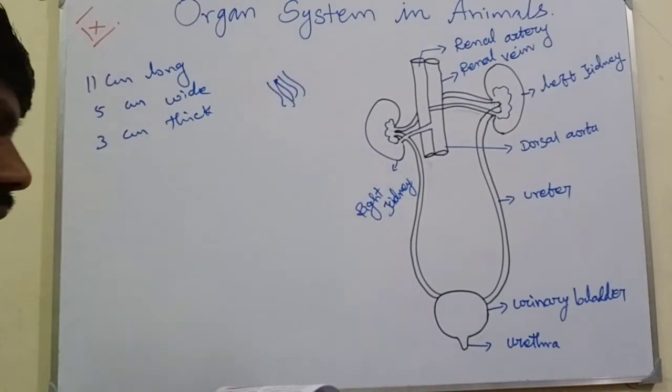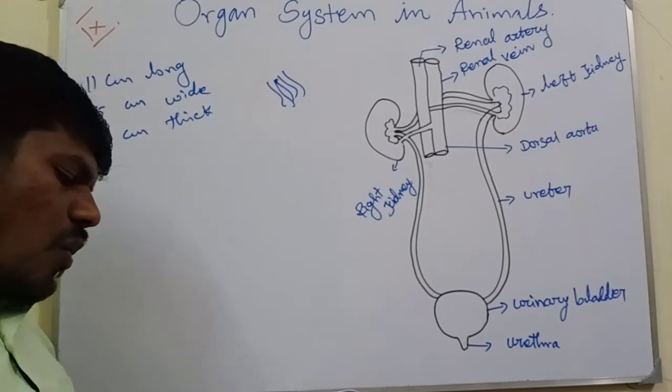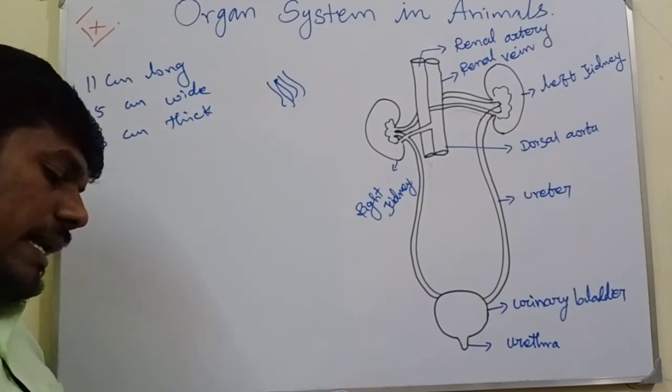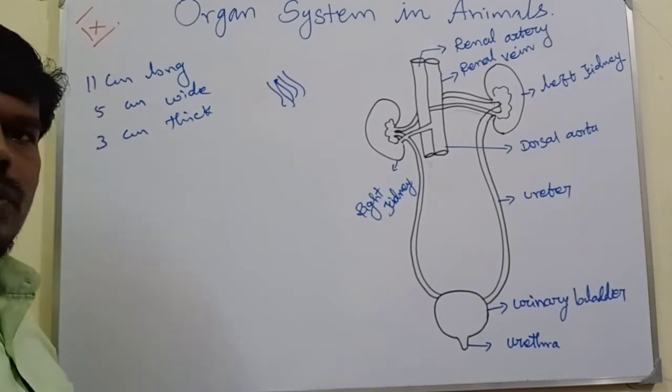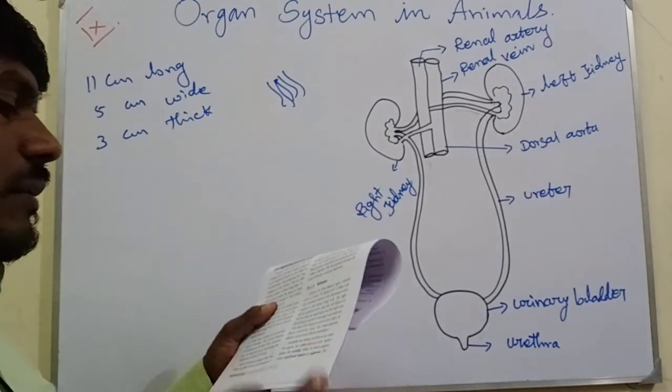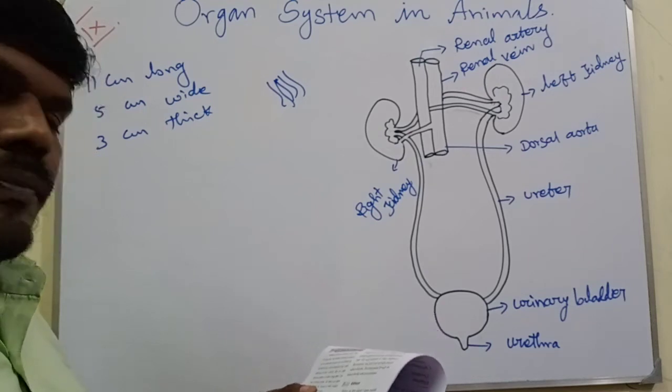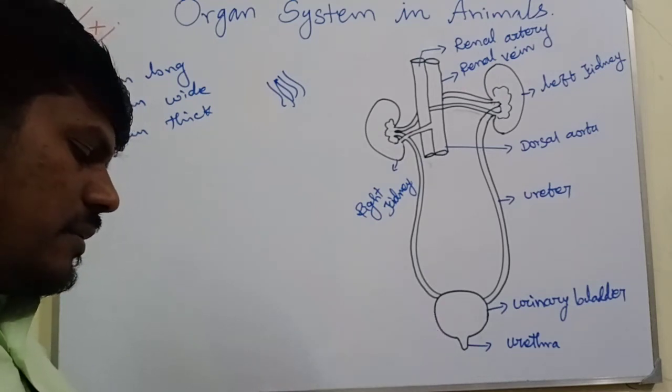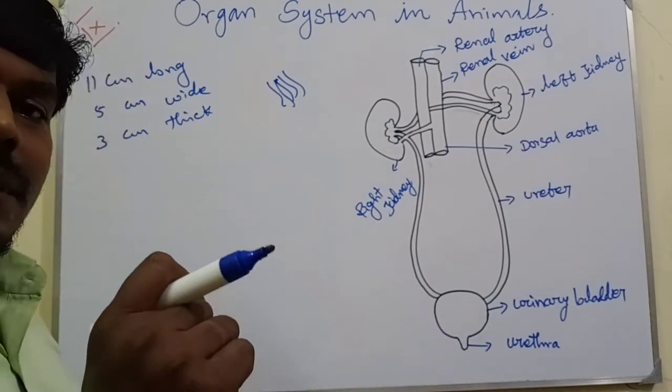Internally, the kidney consists of an outer dark region, the cortex, and an inner light region. So how does the human kidney look? On the outside you see a dark region, and the inner region is not as dark.